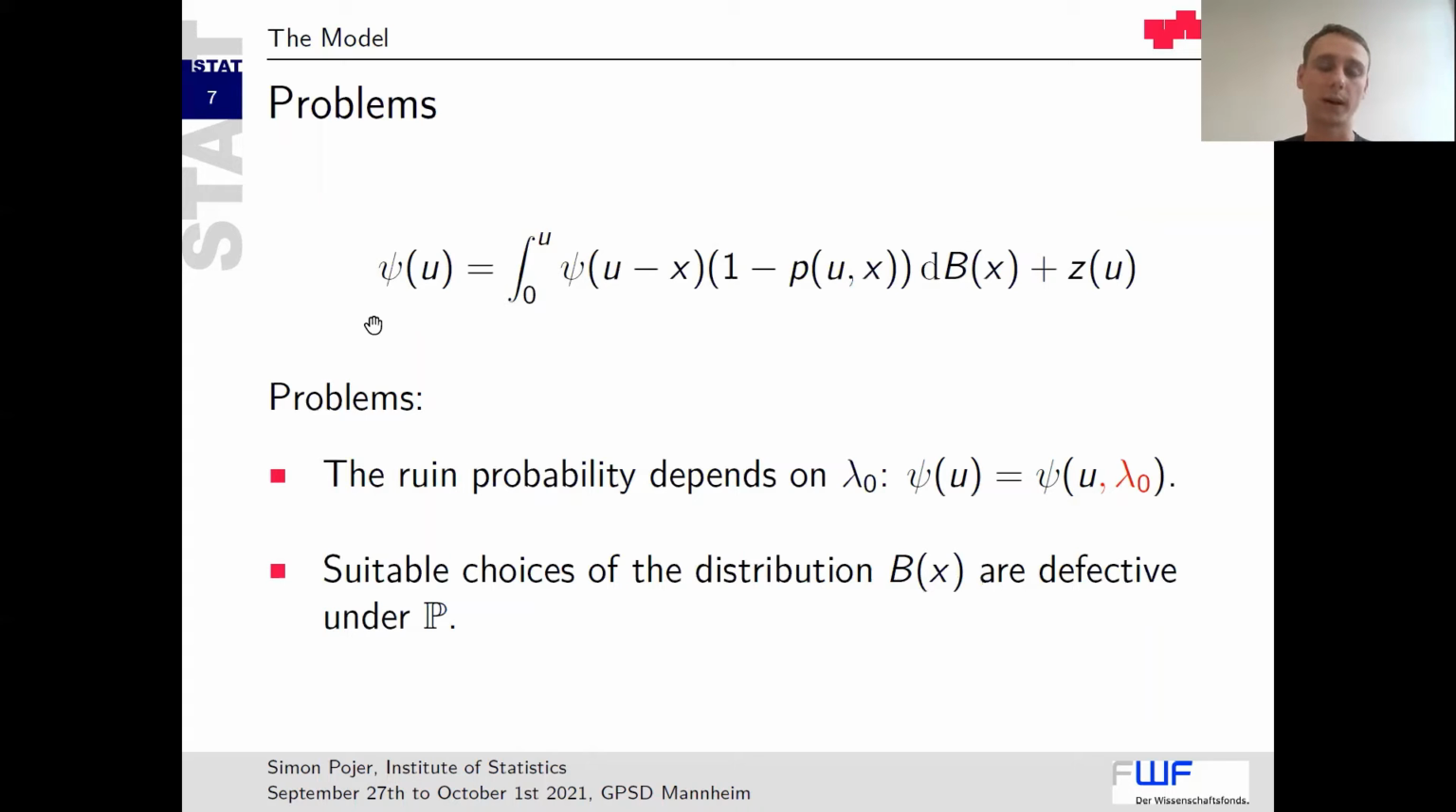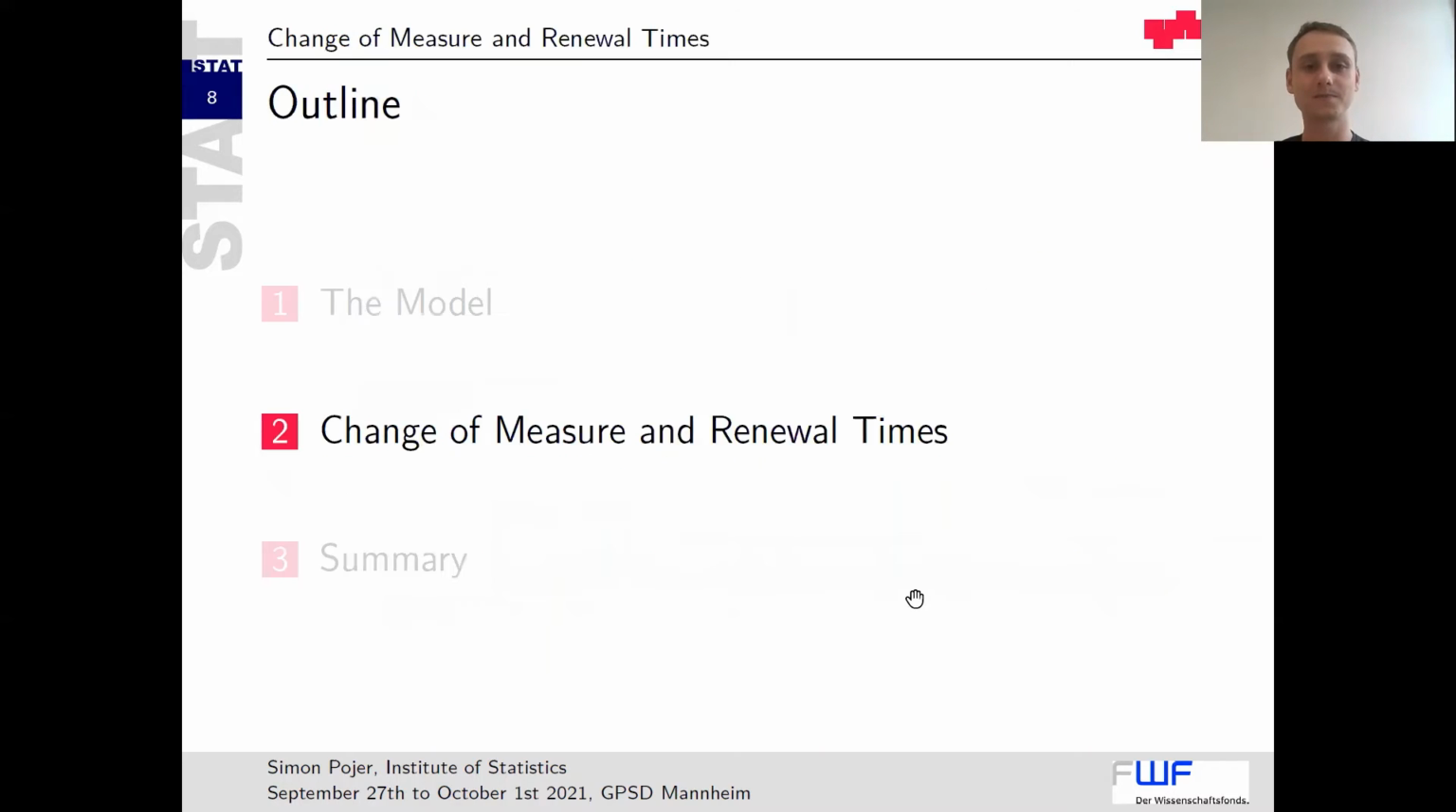It's quite easy if you simply condition on the first claim time, but then problems occur in our case. At first, the ruin probability depends on lambda 0, so on the starting intensity. So we cannot simply use the first jumping time, and suitable choices of the distribution are defective. This occurs very naturally. This is very often the case, and we're going to solve this by change of measure techniques.